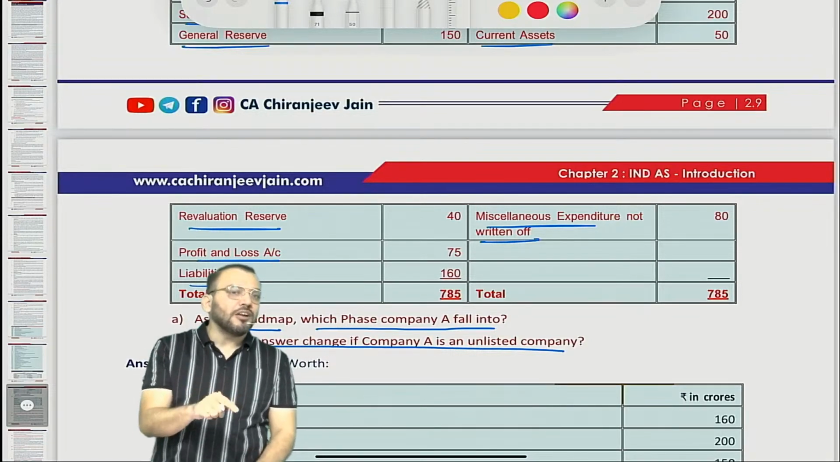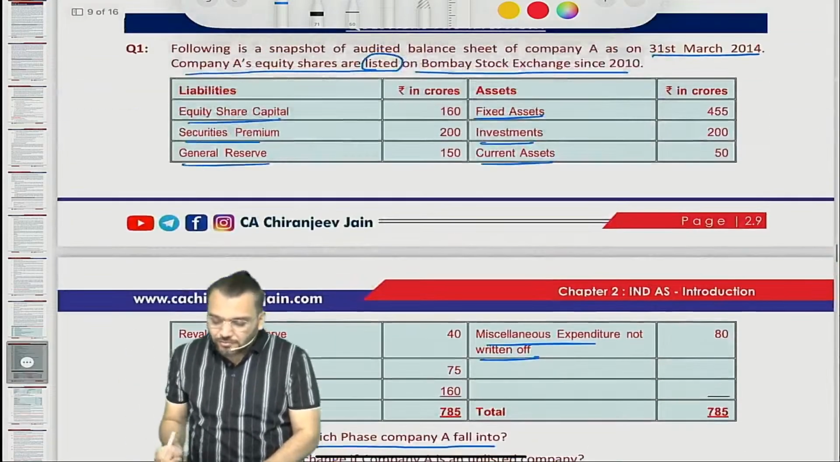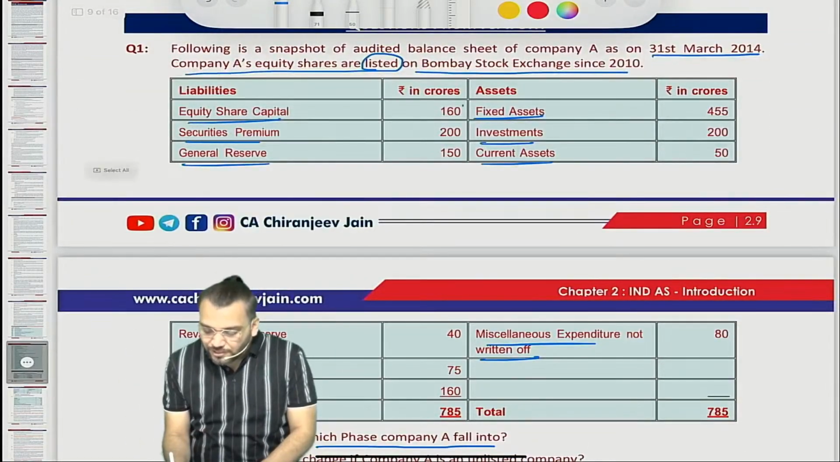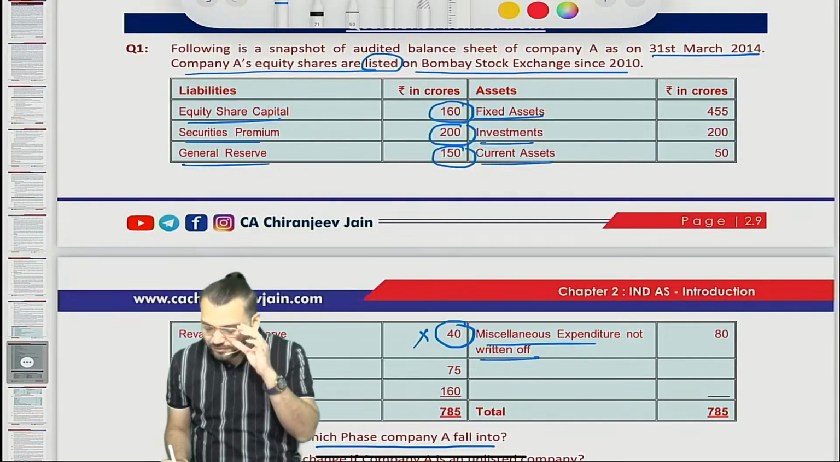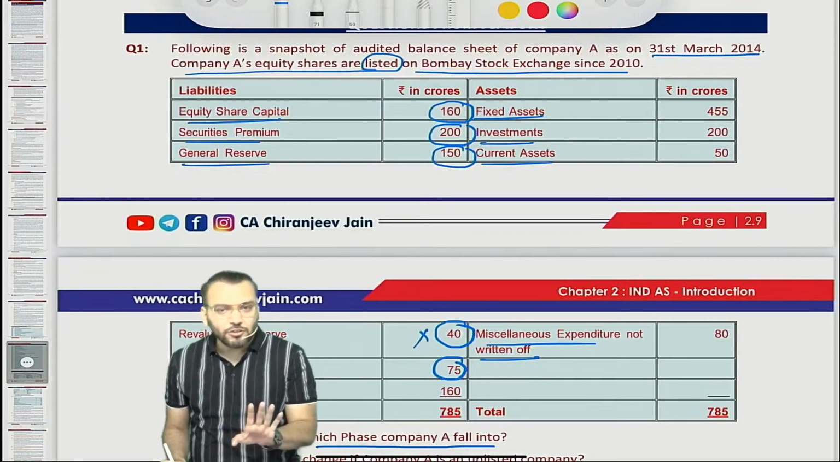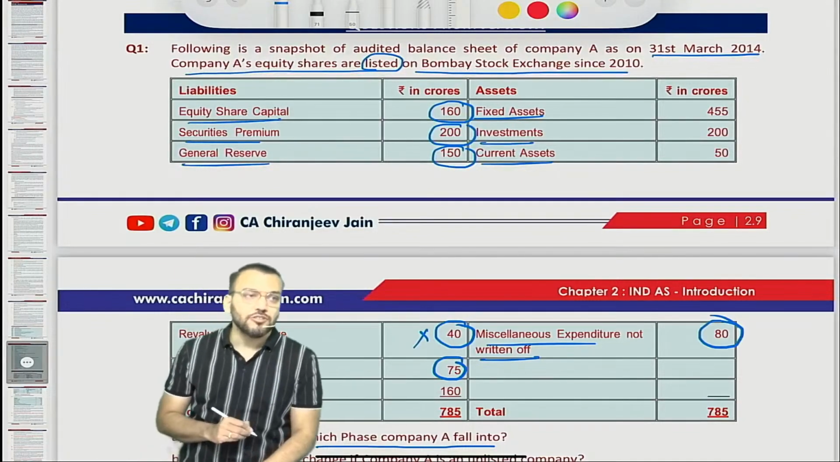So we need to find out the net worth as on 31st March 2014. So let us calculate net worth. We add equity share capital, then securities premium, then general reserve. Will we add revaluation reserve? Revaluation reserve will not be added. Profit and loss account, yes, it will be added. Liability not, asset not, but we will subtract what? Miscellaneous expenditure not yet written off.